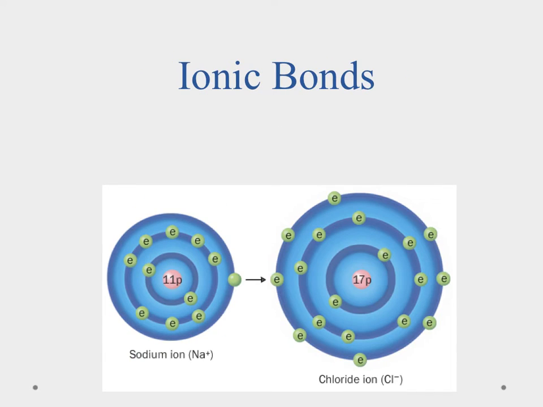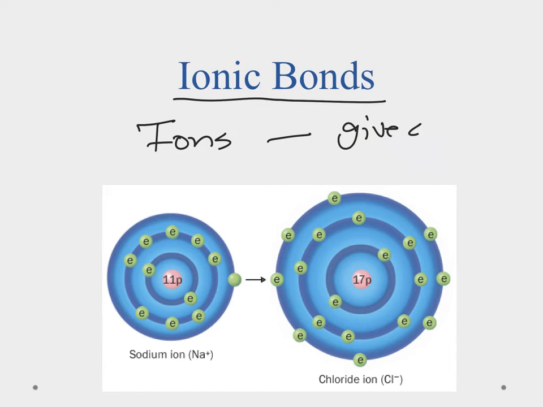The other type of bond we're going to talk about is an ionic bond. In an ionic bond, we form ions, and if you remember, ions are where we give or gain an electron, okay? So by giving away an electron, we become a positive ion. By gaining an electron, we become a negative ion. So here we go again, and we can find our sodium ion here. We know it's sodium because it has the 11 protons. And notice that it has this 1 single solitary electron, 1 valence electron in its outermost shell.